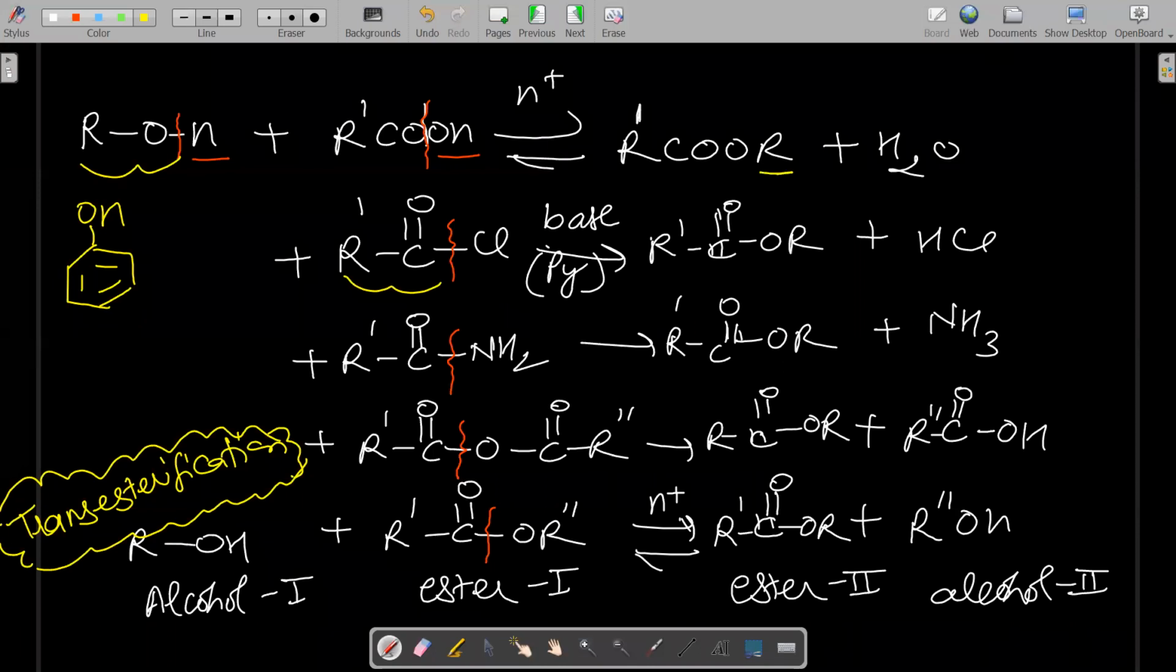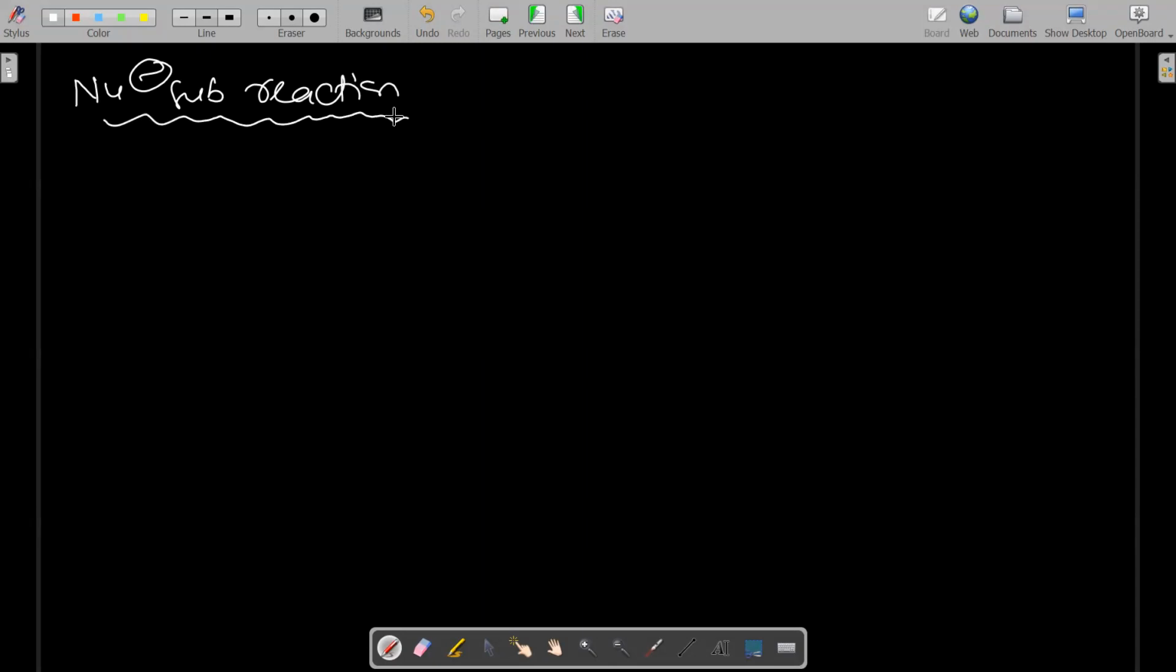जहाँ पे तुम्हारा यहाँ पे R है, we can keep phenol, right? I mean benzene. Is it okay? Okay. So now there is one more additional information I want to give. These are not given in the NCERT book, but you must know. So this is a type of nucleophilic substitution reaction. I already told you it is a type of nucleophilic substitution reaction in which alcohol nucleophile attacks the acyl carbon.